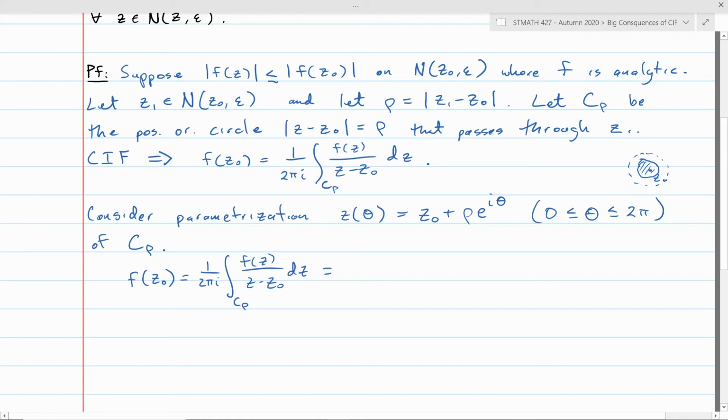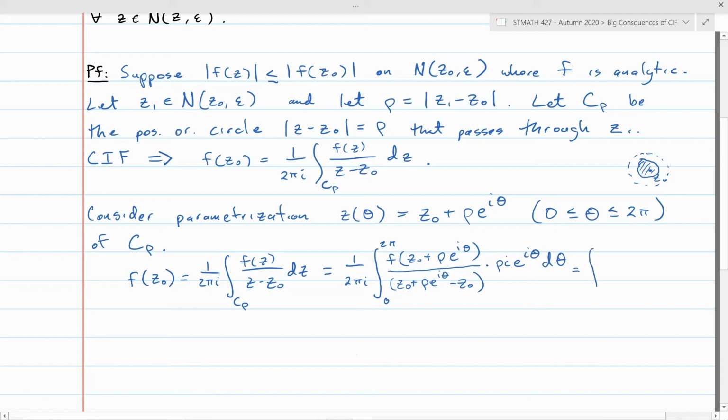So if we use the parameterization, it becomes the integral from 0 to 2 pi. f of z would be f of z naught plus rho e to the i theta. And then if you do z minus z naught, the z that you're talking about is on that circle, so you'd get z naught plus rho e to the i theta, and then there's that minus z naught. Notice those z naughts cancel. And then dz would just be z prime of theta times d theta. So z prime is rho i e to the i theta, and then times d theta.